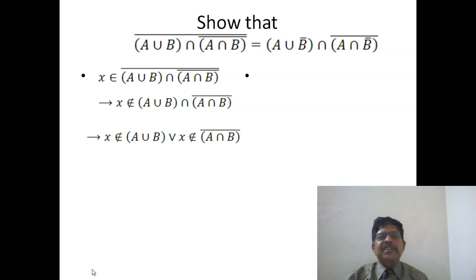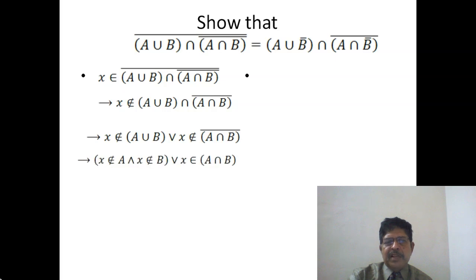The negation of a conjunction is the disjunction of negations, according to De Morgan's law. Now, X does not belong to the union of A and B. This means again X does not belong to A and X does not belong to B. Same here, an application of De Morgan's law.